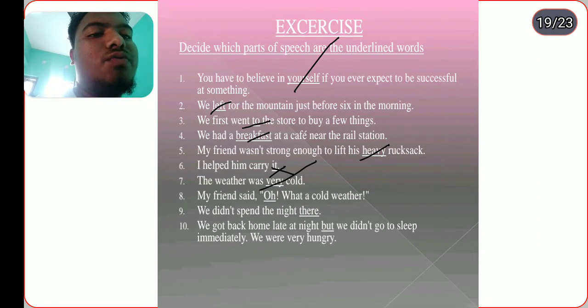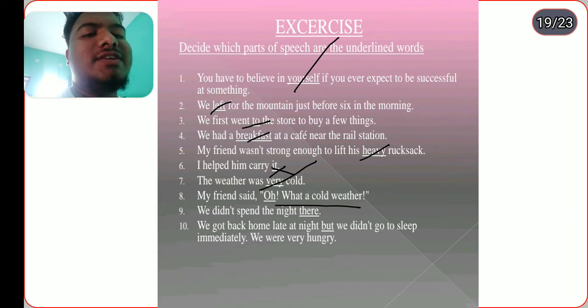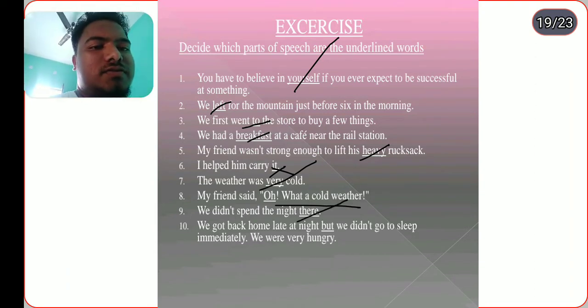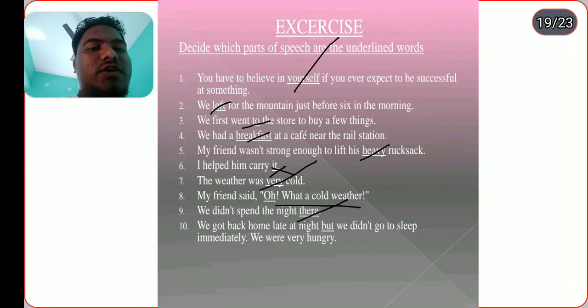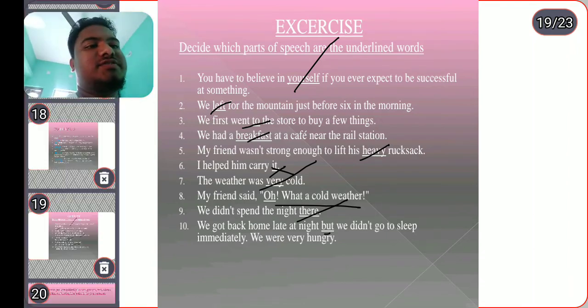My friend, oh, what a cold weather! "Oh" is an interjection. We did not spend the night there. "There" is also an adverb of place. We got back home late at night, but we did not go to sleep immediately. We are hungry, but he is also what? "But" is a coordinating conjunction, or conjunction. We can say this.